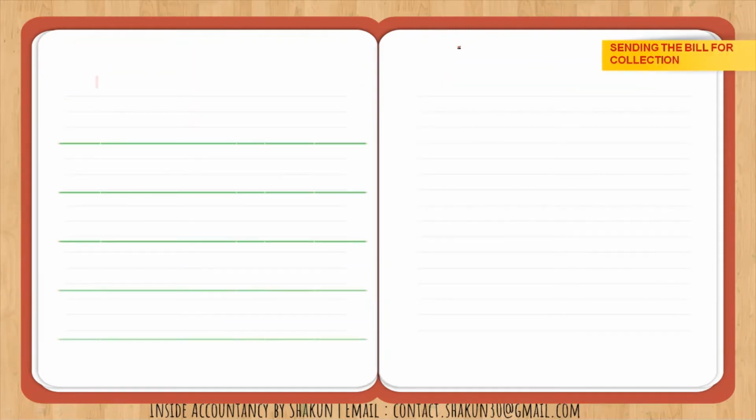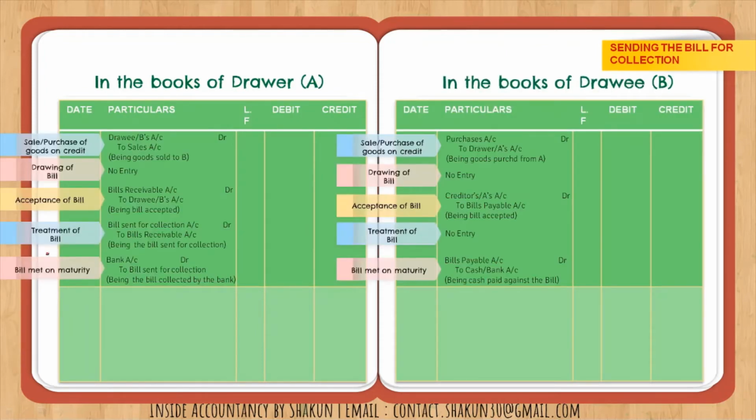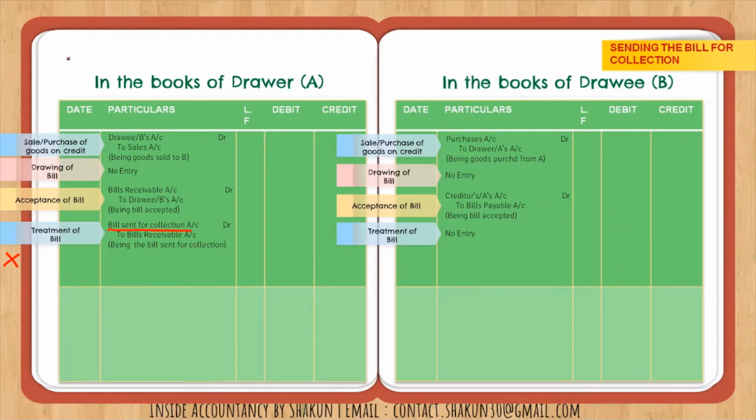Again, in this case also, I have already discussed these entries with you where the bill was met on maturity. You are just sending the bill to the bank. So a new account was created, bill sent for collection account debit to bills receivable. Okay. Now the bill is not being honored. The bill is being dishonored.